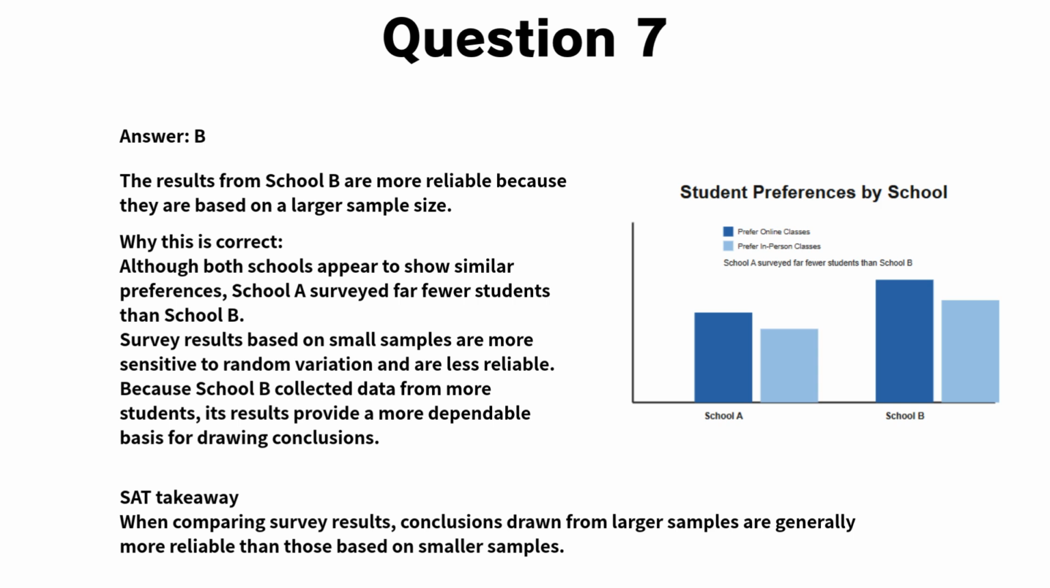Choices that treat the two surveys as equally reliable ignore the effect of sample size. Other choices attempt to make broad claims about all students, which the data do not support. SAT takeaway: when survey results come from samples of different sizes, the results based on the larger sample are usually more trustworthy.